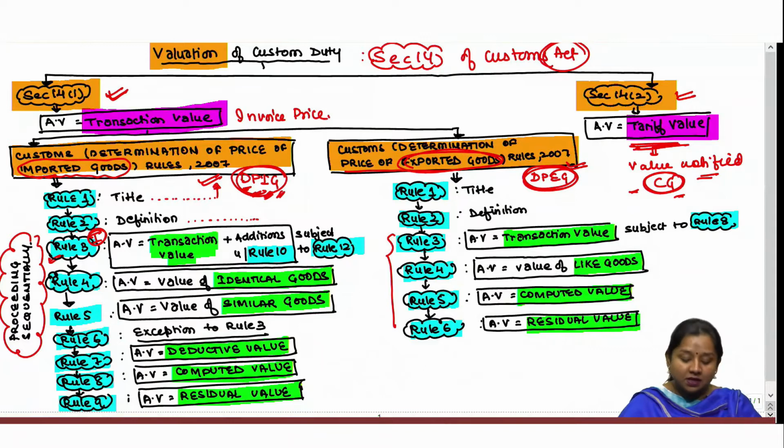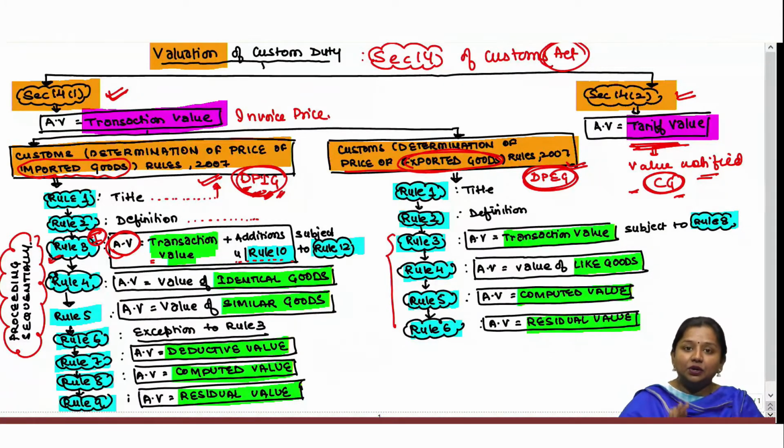Subject to certain conditions, the transaction value or the invoice price at which goods are imported in India, plus certain additions that need to be made under rule 10, the aggregate of both of them shall be taken as the assessable value. What all are the additions under rule 10, that we will see subsequently. I am just giving you a macro idea, a brief idea about what additions and subtractions and flow of information we will be covering in the near future.